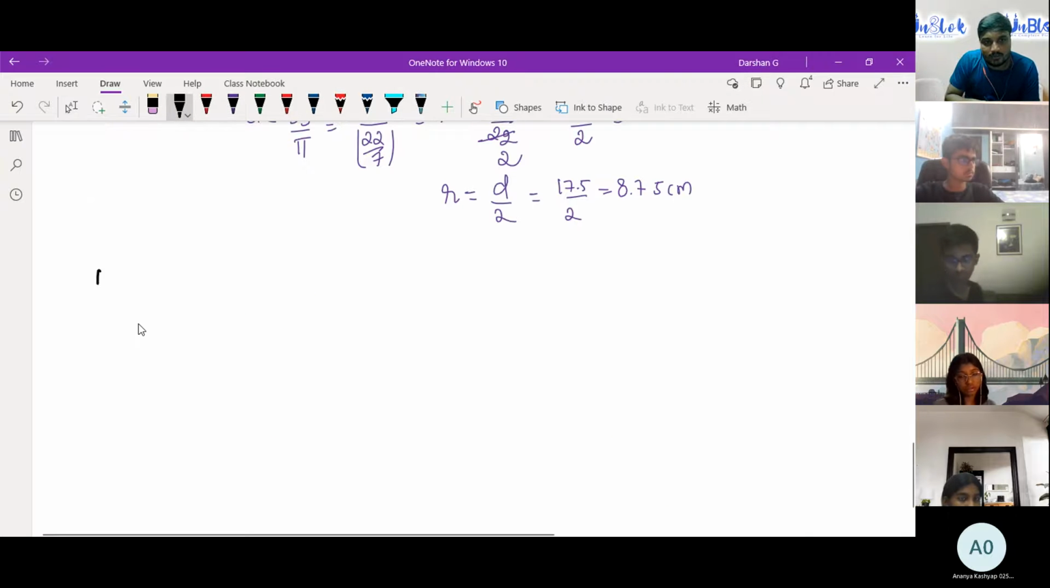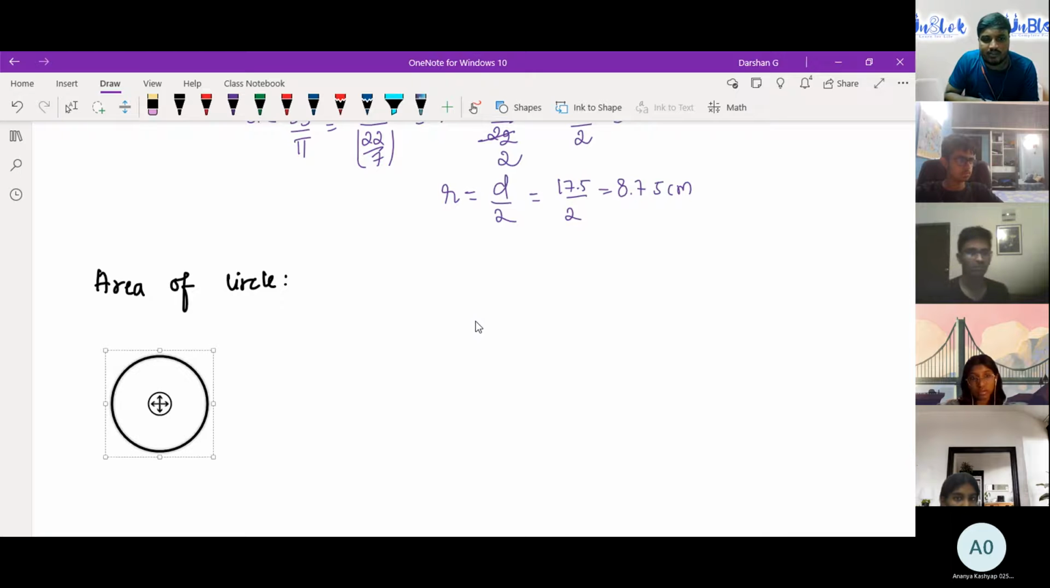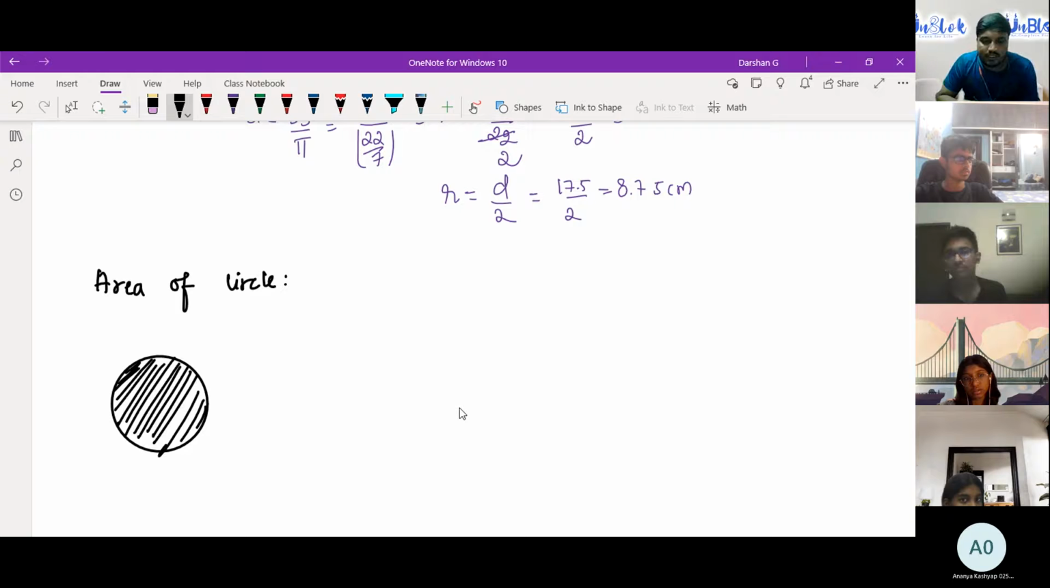So the next concept we are going to study is the area of a circle. What do you mean by area? Anybody who knows what area is? Area means basically the complete space of a particular shape or figure. Right? So what is the area of a square? Anybody? Let's be quick. Area of a square.